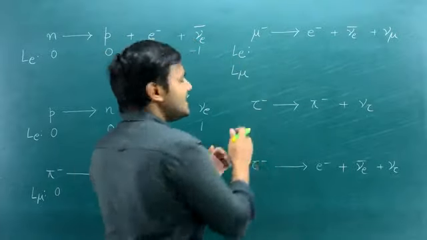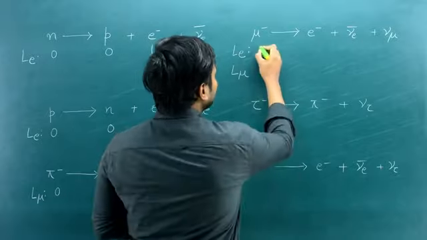So what is the electron lepton number for a muon particle? It's 0, right.